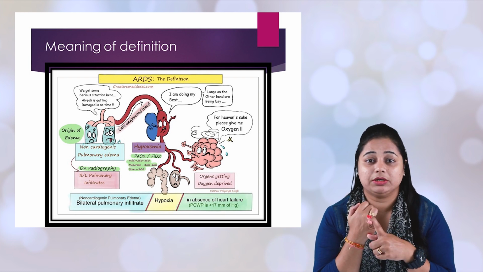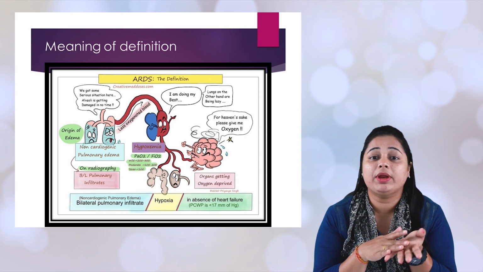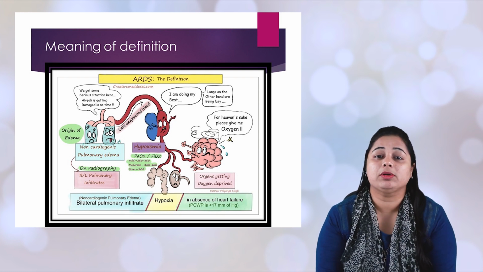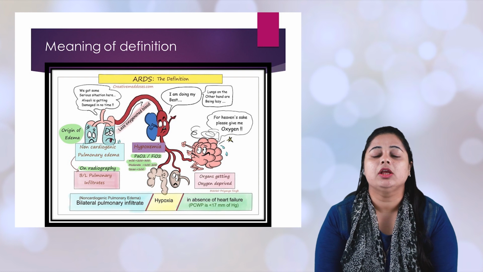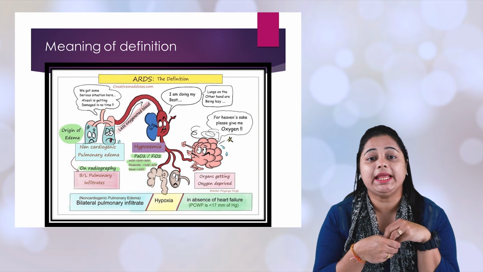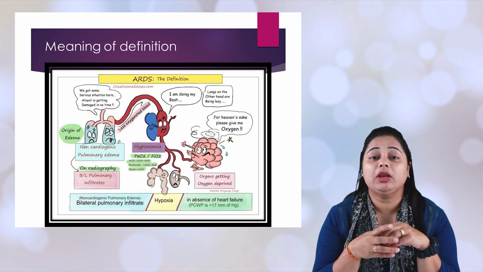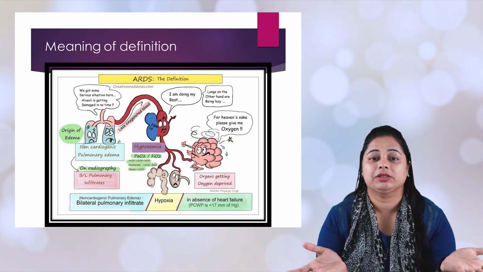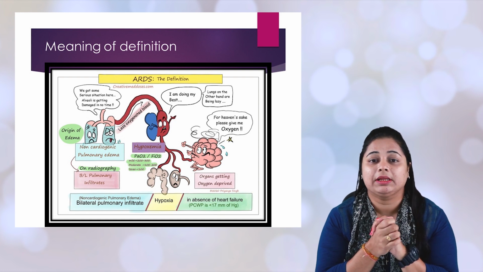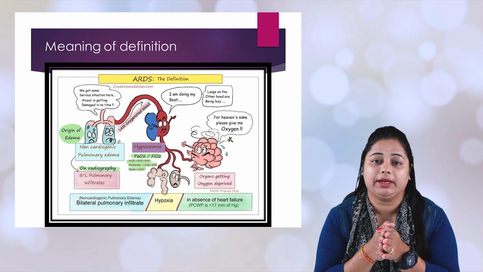It is an acute, sudden respiratory failure. This word I don't have to explain once more. But the word which I have to explain is hypoxemia, which is refractory. So what does refractory hypoxemia mean? Even though oxygen is supplied to the lungs or to the nose, this will not reverse your hypoxemic stage. That means your alveoli are collapsed. Even though oxygen supply is there, hypoxemia is not corrected.